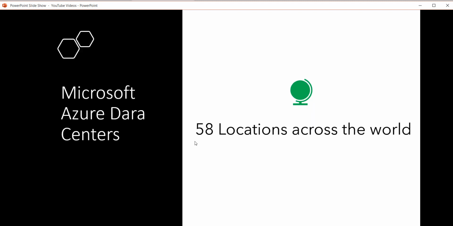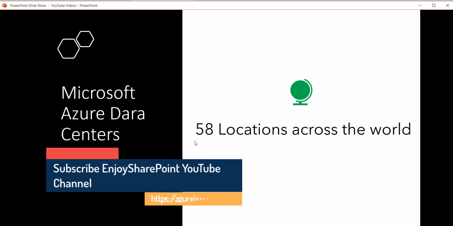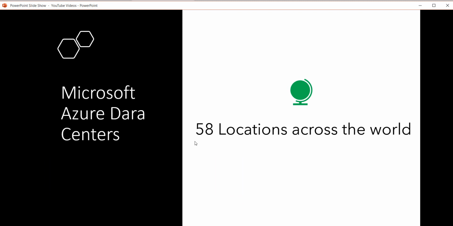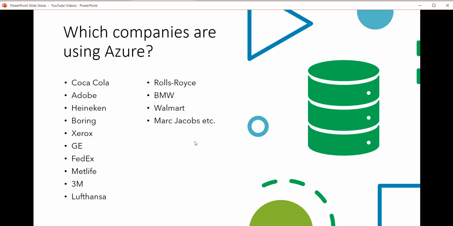Microsoft Azure data centers, as I said, there are 58 locations as of now across the world, including South India, Central India, West India, Southeast Asia, UAE North, Qatar Central, Canada Central, France South, Canada East. So a lot of places, 58 locations you have. Also, there is a plan to put a few more data centers in UAE Central, Spain Central, Israel, Mexico Central. These are the locations where they plan to have data centers.